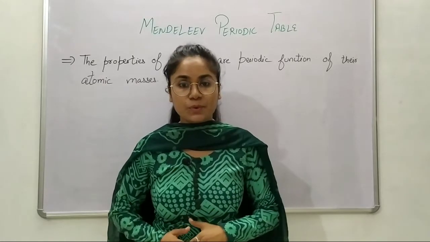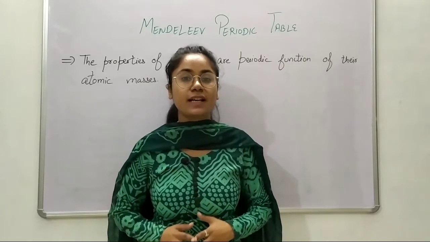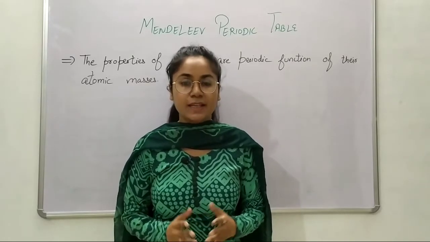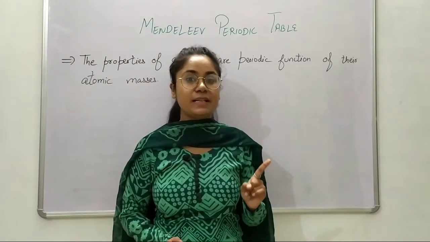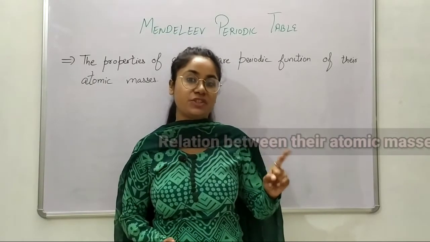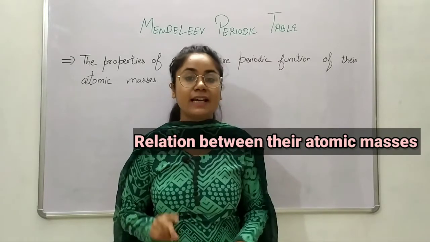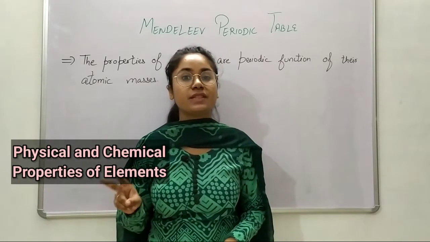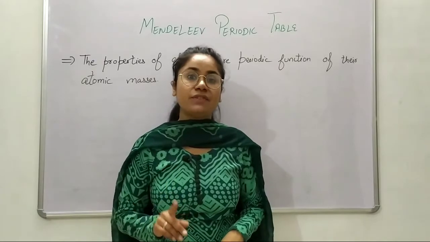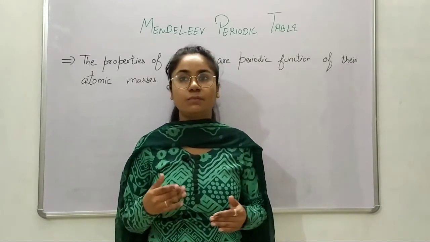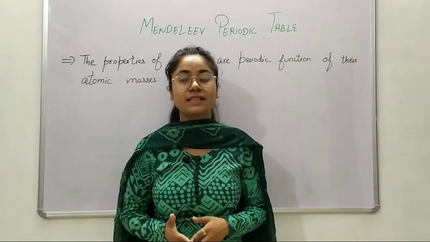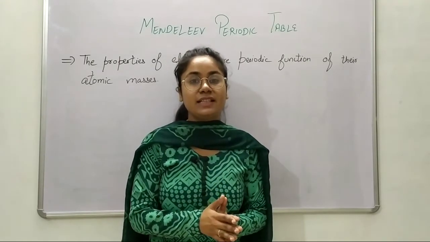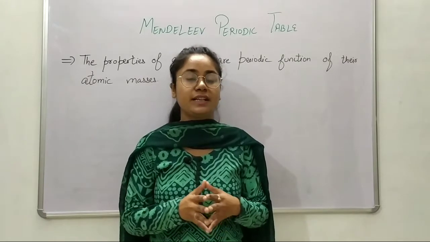When Mendeleev proposed his periodic law, only 63 elements were known at that time. So what he did was classify those elements, number one, on the basis of the relationship between their atomic masses, and number two, on the basis of their physical and chemical properties. In physical properties, you can take boiling point, melting point, etc. And in chemical properties, you can take their reactivity with hydrogen and oxygen.